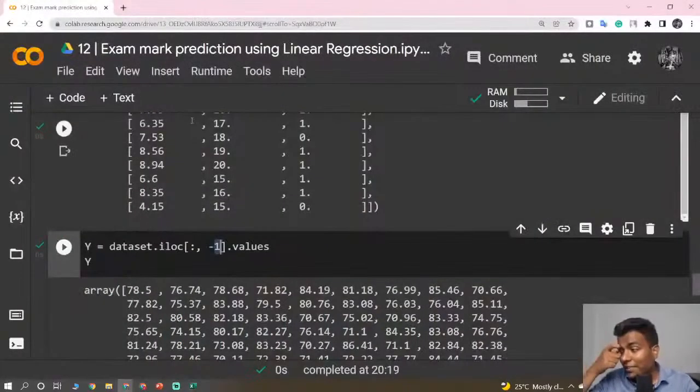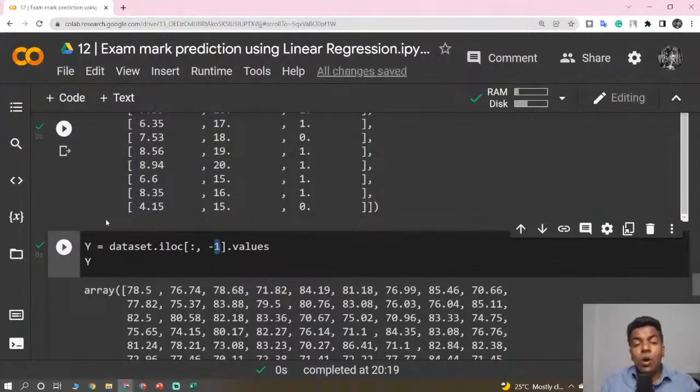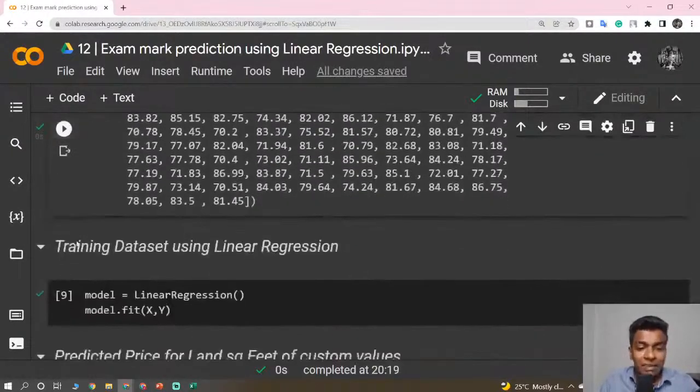Thank you so much, guys. A lot of people have posted the right answer: inputs are hours, age, and internet, and the output is marks. Exactly. So here we have two different variables, x and y. X is known as the independent variables, my input and my features. Y is my output and the dependent variable. Are you clear with this?